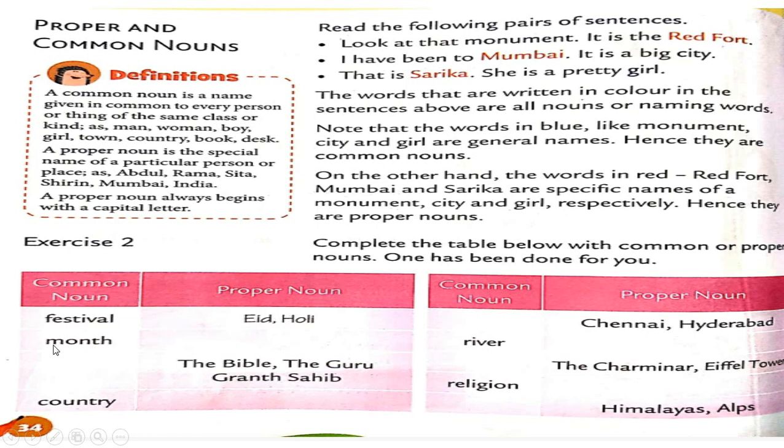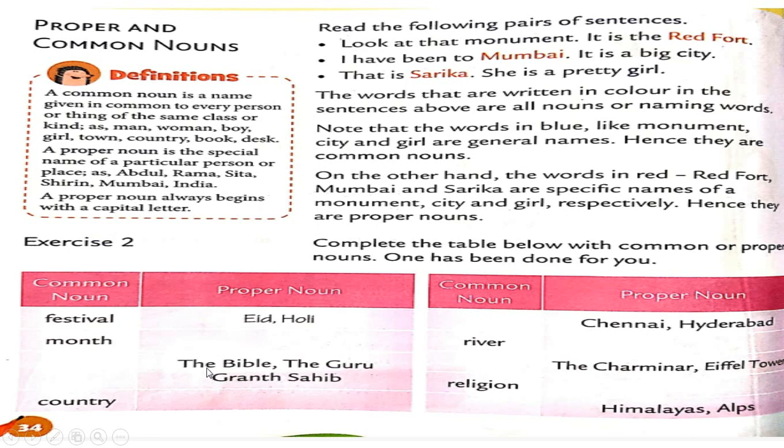Next, here you can see the word month. Month is a common noun. So there are 12 months in a year. So here you can write any name of a month, right? April, May, January, February, whatever you want to write, you can write here and their name will be a proper noun.